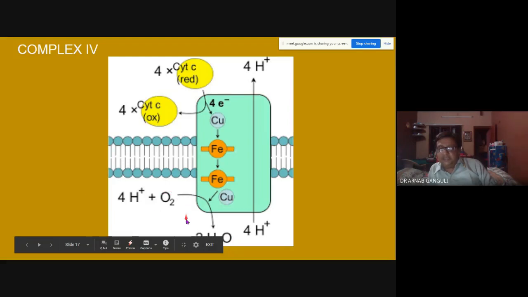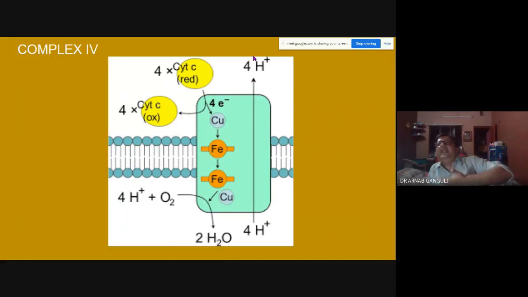This is where it needs oxygen. Otherwise, these 4 hydrogen will stay over here, and hydrogen which is entering, and so you lose the gradient. So you need this, and this energy is used to pump 4 hydrogen ions outside. In each step, hydrogen is being pushed from inside to outside.